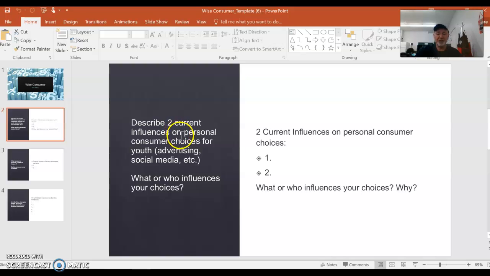Describe 2 current influences on personal choices. So this is more general. And then we ask who or what influences your choices. Explain why, please. I mean, it might be obvious, but still it's good to have that thought. Okay, well, I'm listening and paying attention because.